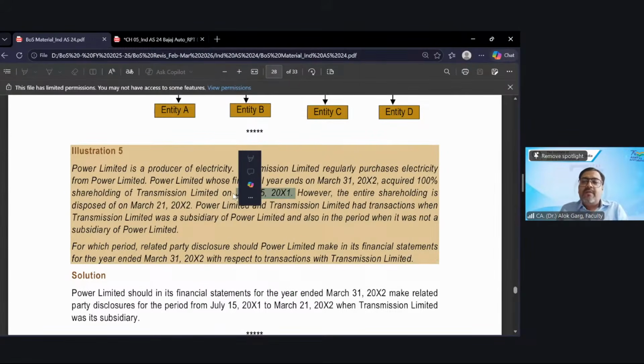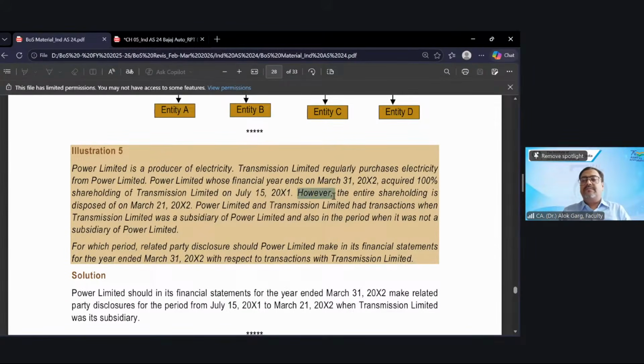Means effective from 15th July 2001, power will become a parent of transmission, and transmission will become a subsidiary of power. What about 1st April to 14th July? Only a customer and supplier relationship, but from 15th July, it will enter into a parent subsidiary relationship also.